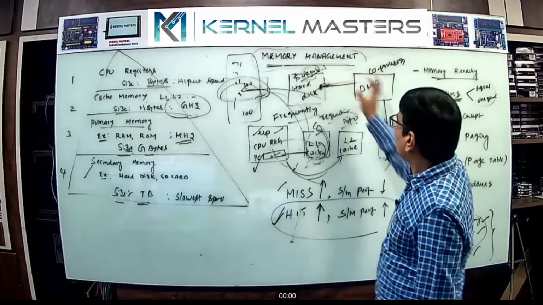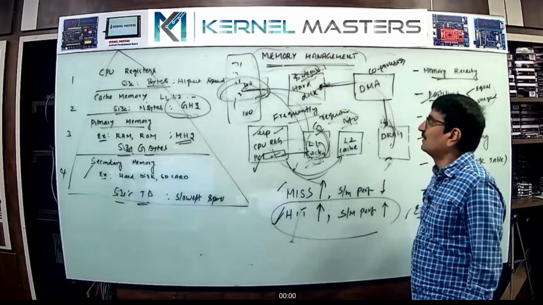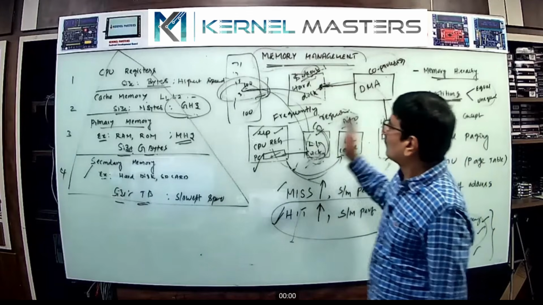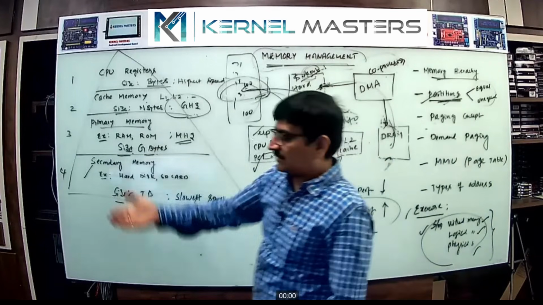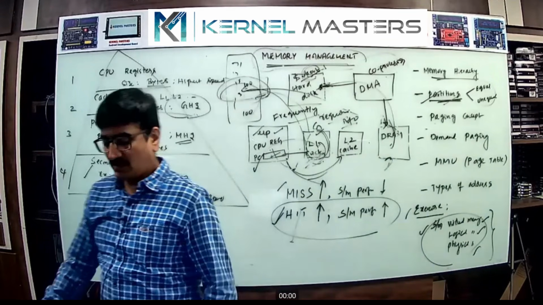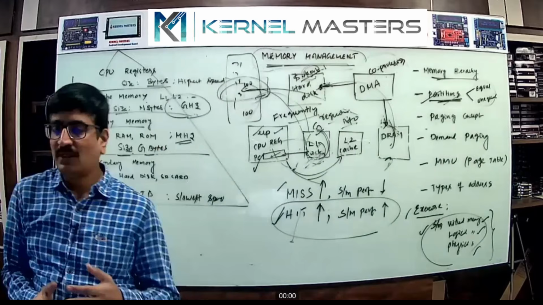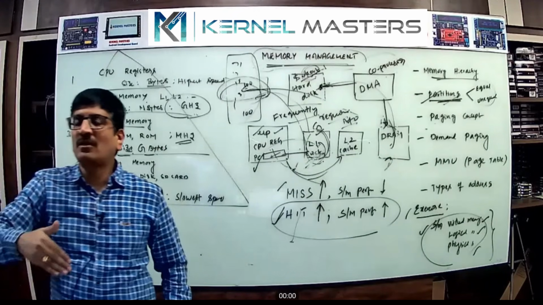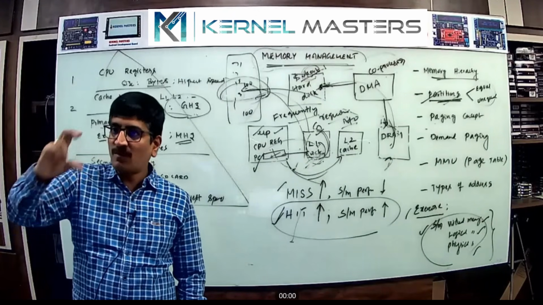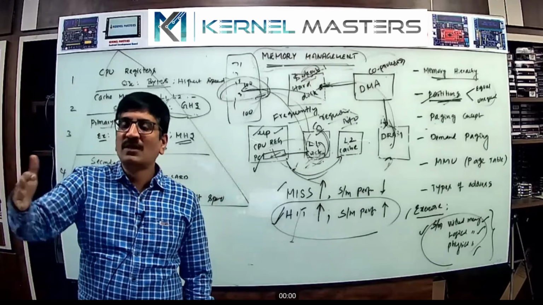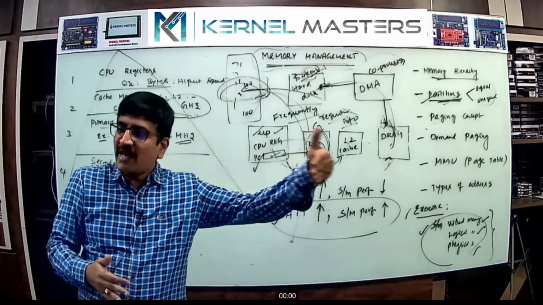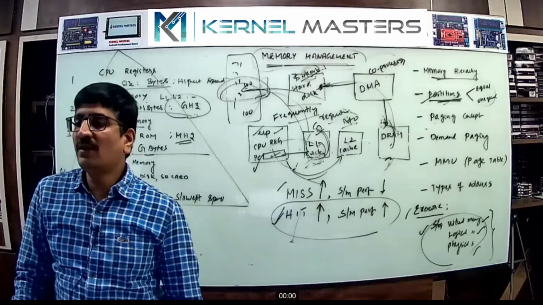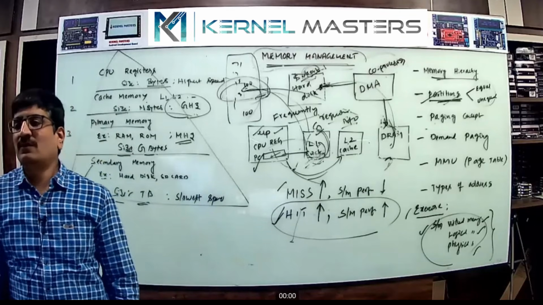Because the hard disk is slower and the RAM is faster, synchronization happens through the buses during data transfer. DMA contains buffers and also channels. Channel 1 is one buffer, channel 2 is another buffer. Channel 1 is dedicated to one area in the hard disk, channel 2 to another area, and so on. DMA is very important in our embedded systems, where dedicated channels are created.